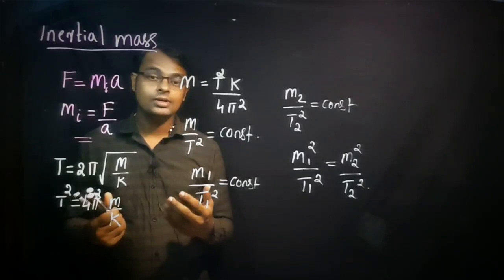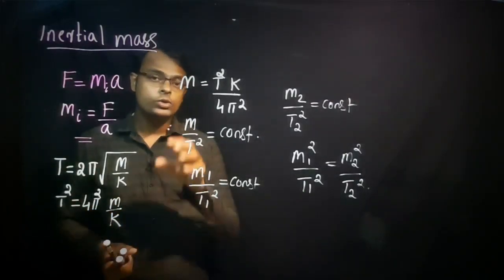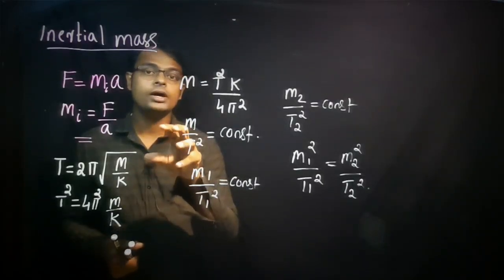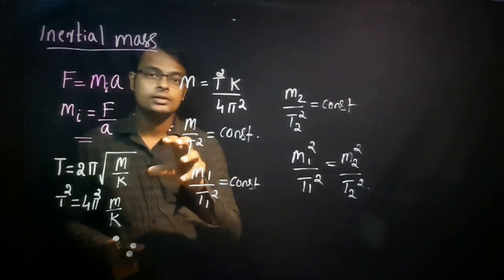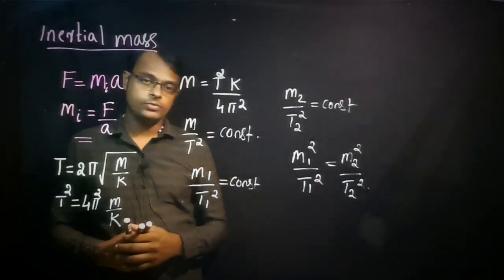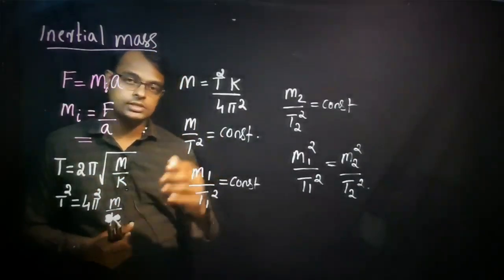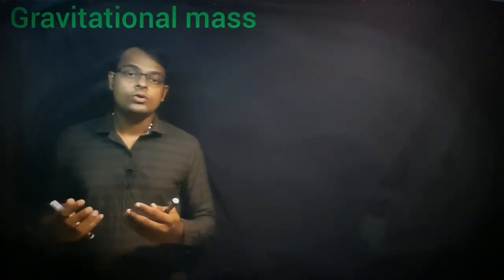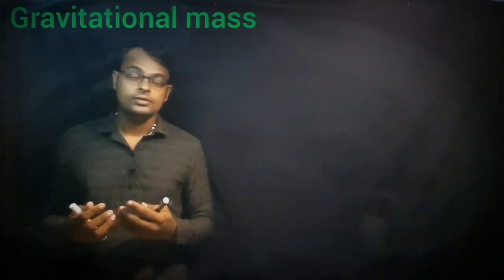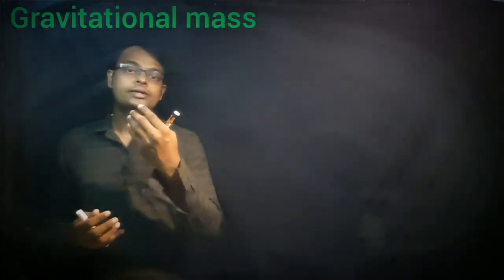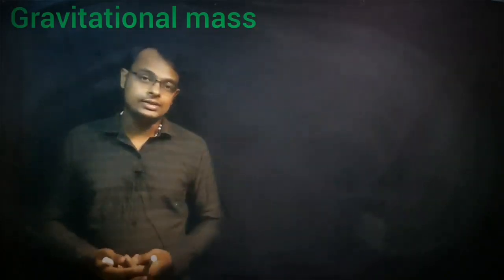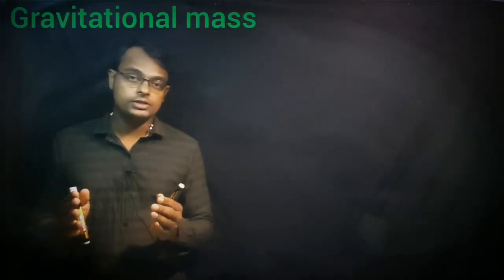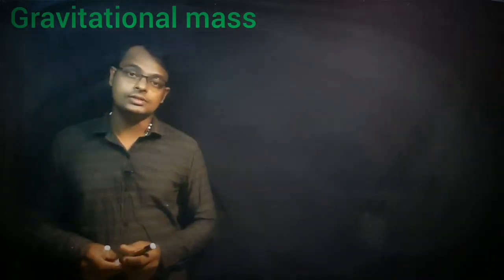Another one is called what? Gravitational mass. In order to calculate the gravitational mass, the main instrument we are using is the physical balance. Now let's discuss this one. What is gravitational mass? The mass of a body which determines the gravitational pull on that mass due to the earth. That can be calculated using Newton's law of gravitation that you have already learned in previous years.